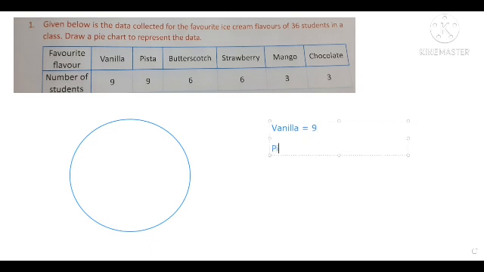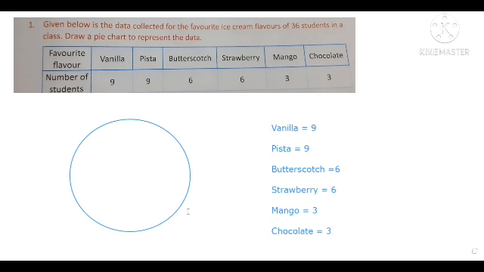For pista it is 9, butterscotch it is 6, strawberry again 6, mango it's 3, and finally the chocolate is also 3.